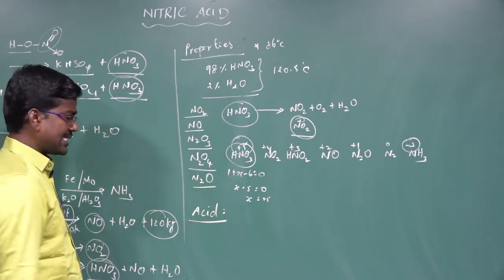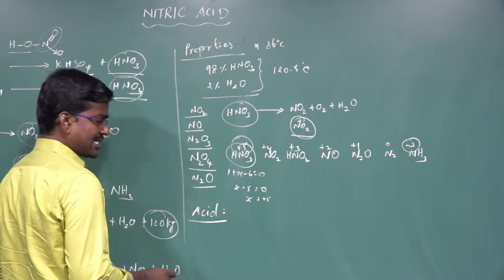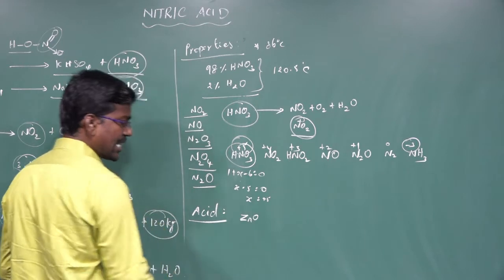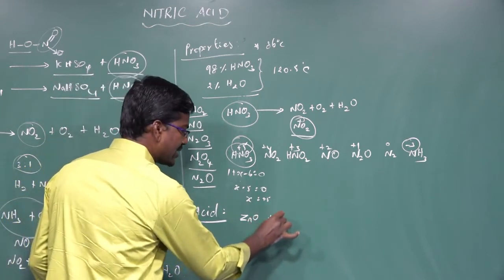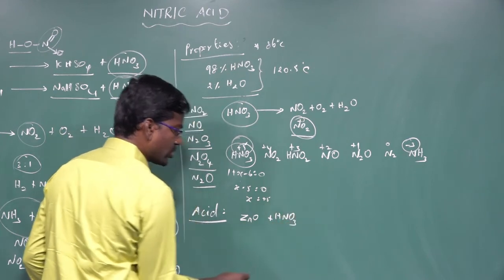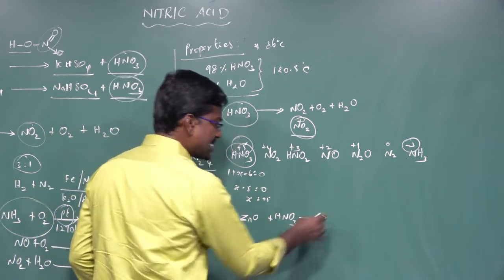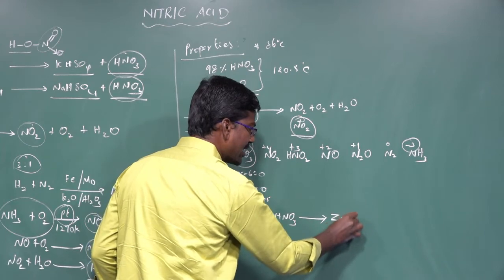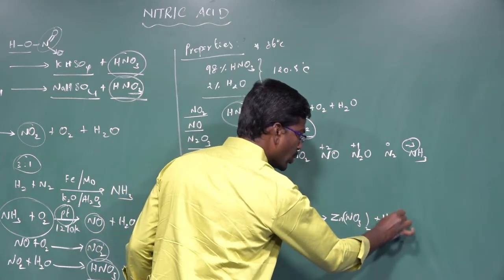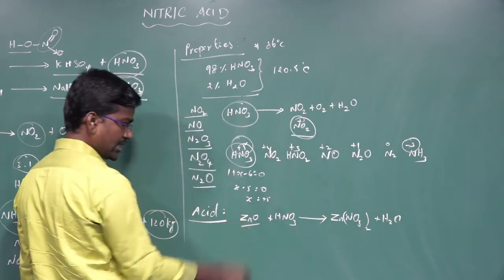Like other acids, nitric acid reacts with bases as well as metal oxides. The metal oxide ZnO, zinc oxide, reacts with nitric acid, HNO3, to give zinc nitrate, Zn(NO3)2, plus water, H2O. This is how a metal oxide reacts with nitric acid.